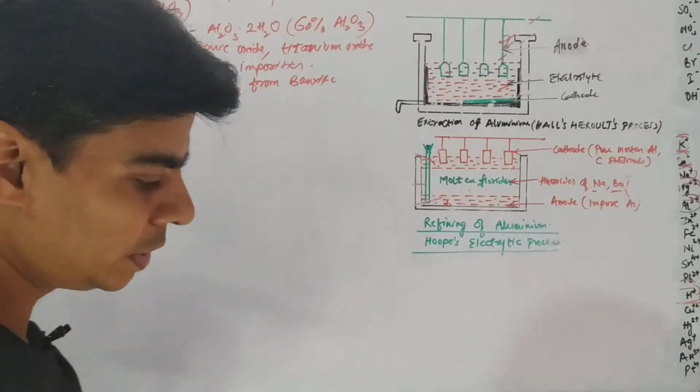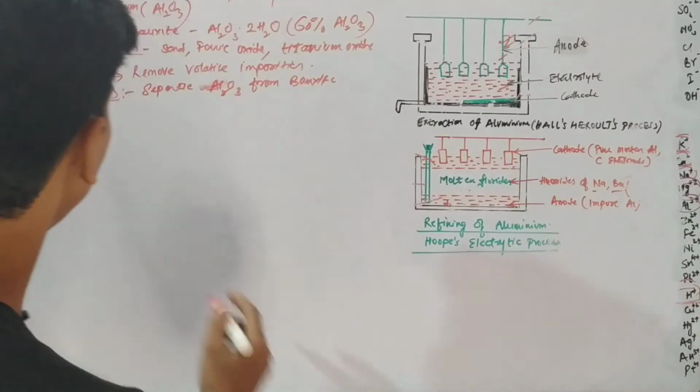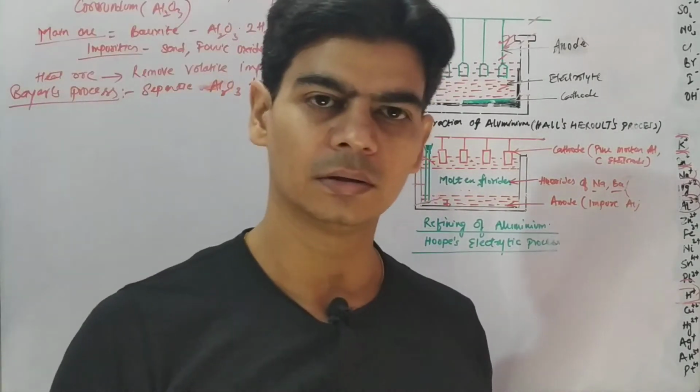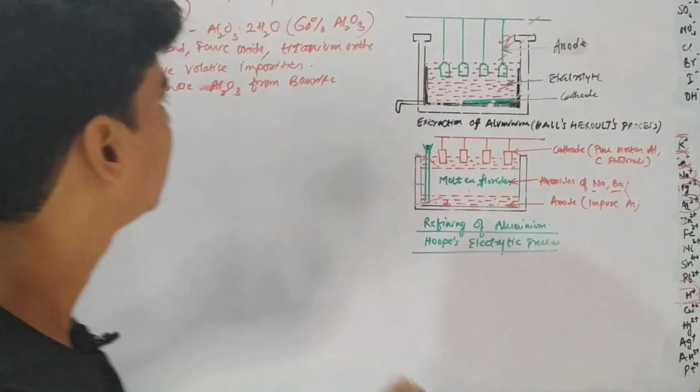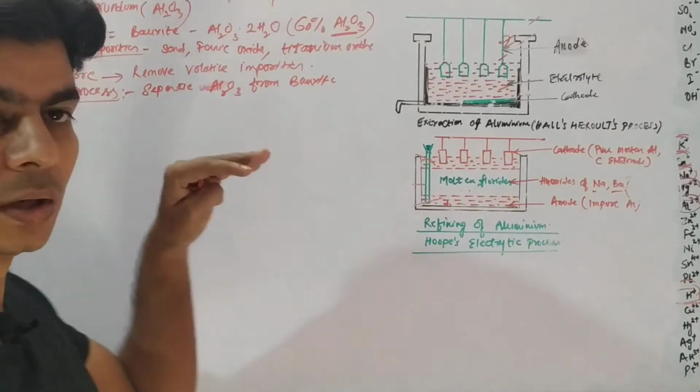We know that alumina is soluble in sodium hydroxide solution. So if we take this ore and dissolve it in sodium hydroxide, all the alumina, this 60%, will dissolve, because this is what we need as a result of Baeyer's process.